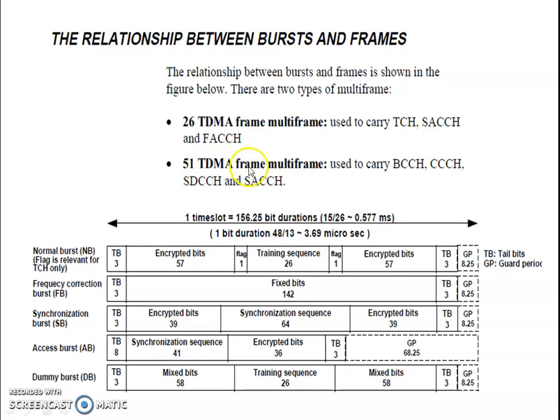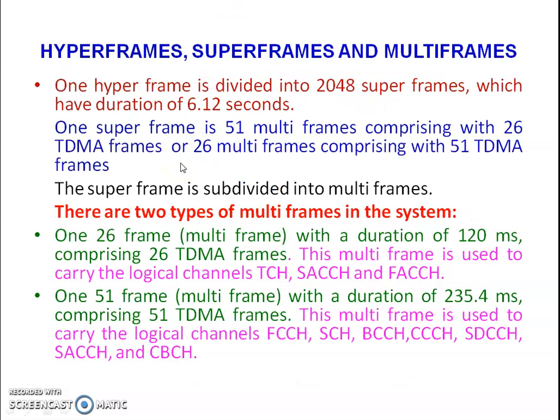The 51 TDMA frame multi-frame is supported with the broadcast control channel, common control channel, standalone dedicated control channel, and slow associated control channel. Later on, when we see the logical channels, you can understand it in a much better way. This is the hyperframe, superframe, and multiframe which I was discussing in the last slide.